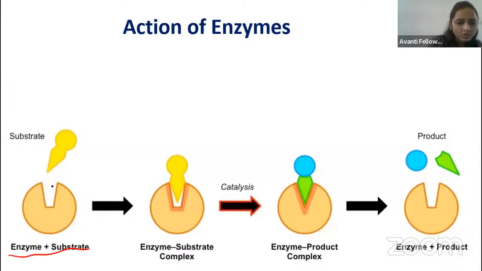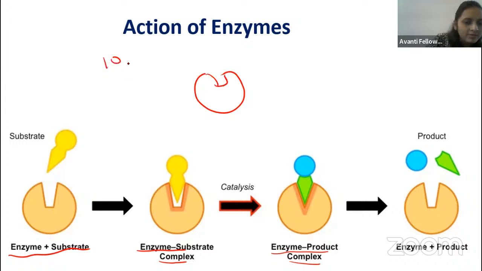The enzyme is going to bind to the substrate and form the enzyme-substrate complex, right, guys? Then it will form the product. When it forms the product, the enzyme is free now, right? So remember, guys, if you give only one enzyme and you are giving 100 substrates, the enzyme concentration will be less and the substrate concentration will be more.